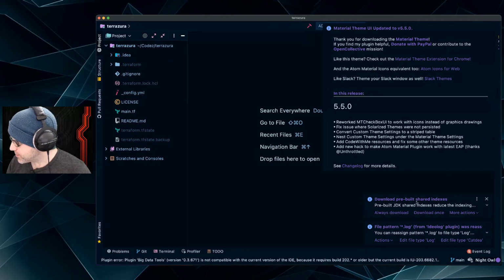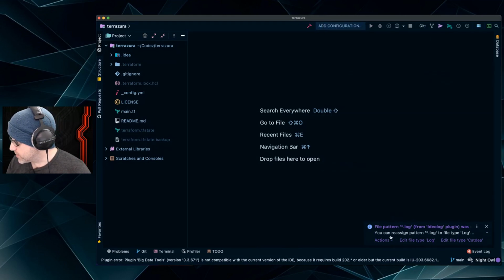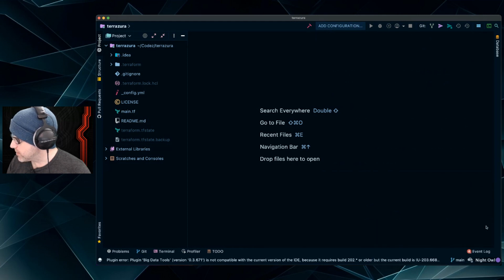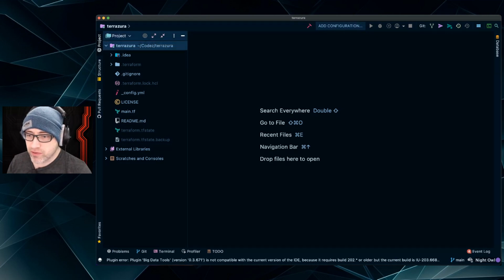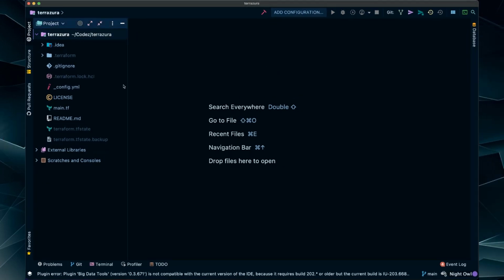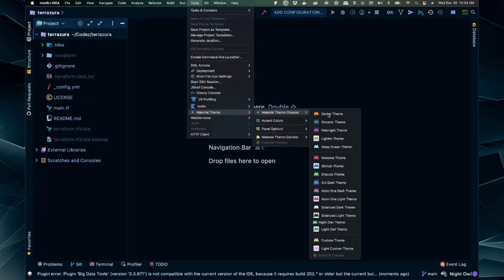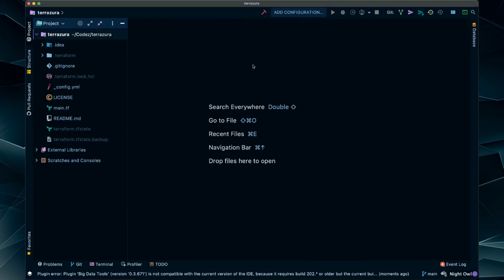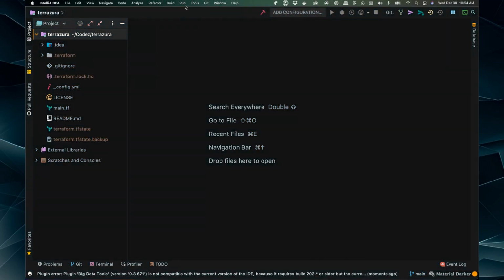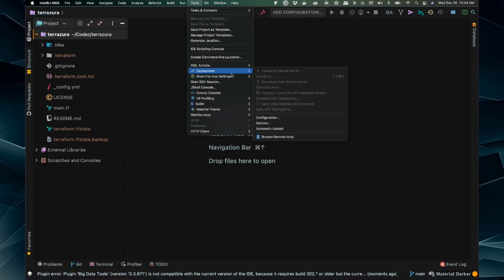Okay. Shared index always. Oh, sure. Let's always download and then let's reaffirm. Oh, no, I don't. Do that later. There we go. There's my icons. That's what I was looking for. This is beautiful. And again, let's check real quick. Tools. Yeah, material theme. And now like darker theme. I can go to whatever I want. There we go. That changes.